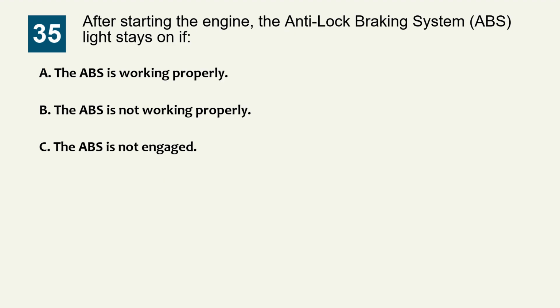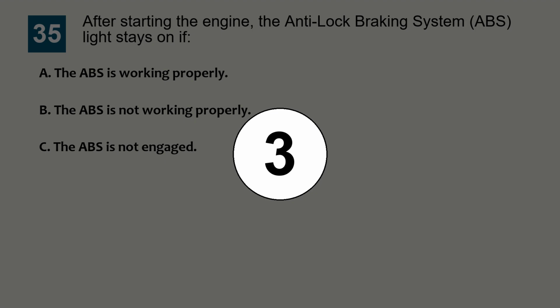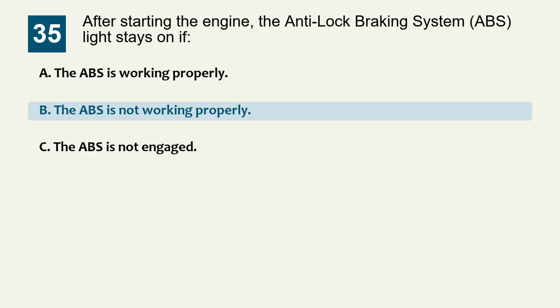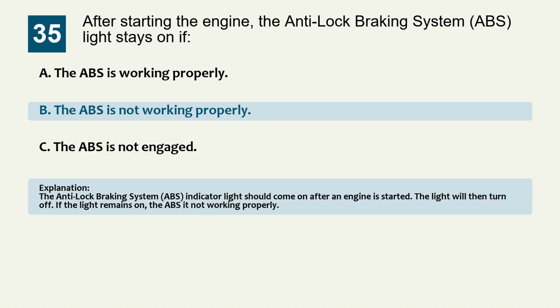Question 35. After starting the engine, the anti-lock braking system ABS light stays on if: Option A, the ABS is working properly. Option B, the ABS is not working properly. Option C, the ABS is not engaged. The correct answer is option B, the ABS is not working properly. Explanation: the anti-lock braking system ABS indicator light should come on after an engine is started. The light will then turn off. If the light remains on, the ABS is not working properly.